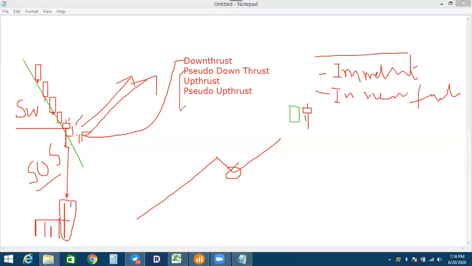Then another thing, pseudo down thrust. When I was talking about the down thrust, I told you that the volume must be ultra high. When I talk about the pseudo, it is false. Pseudo means false.